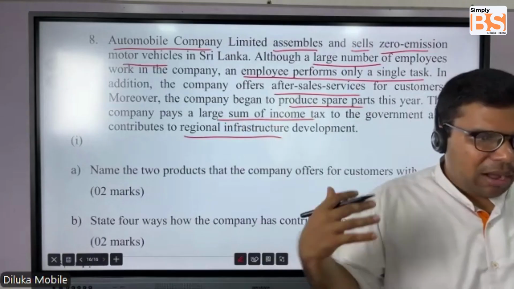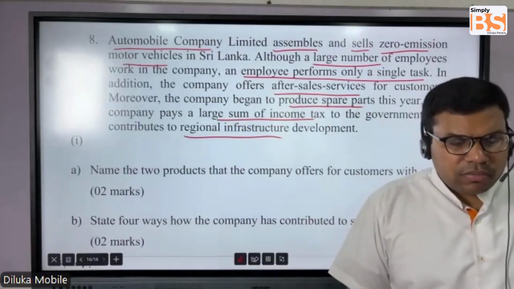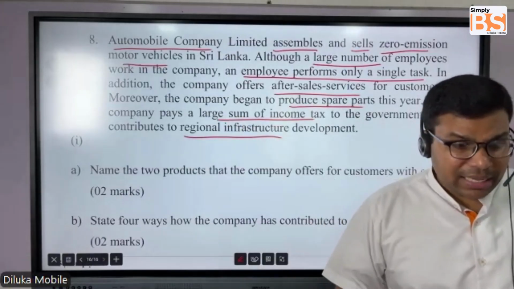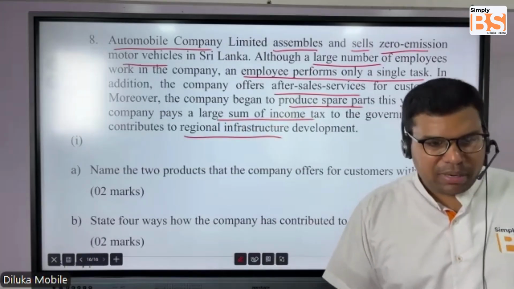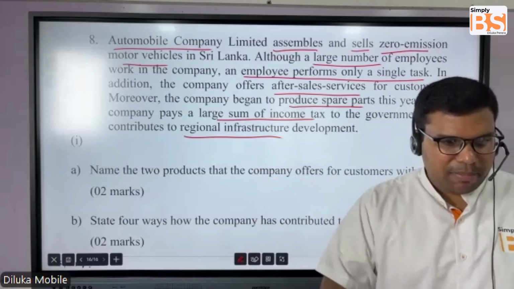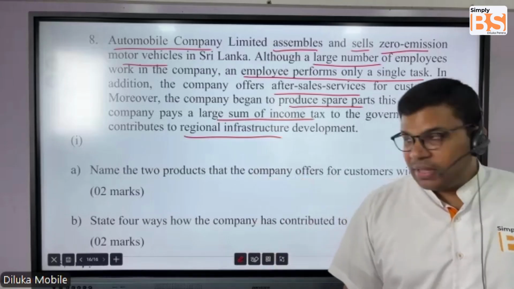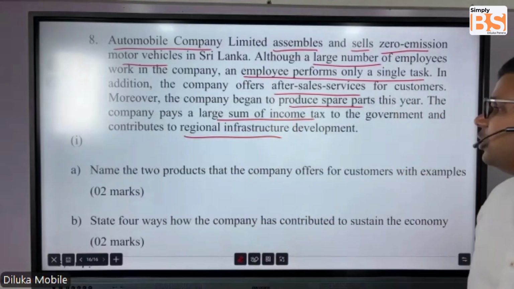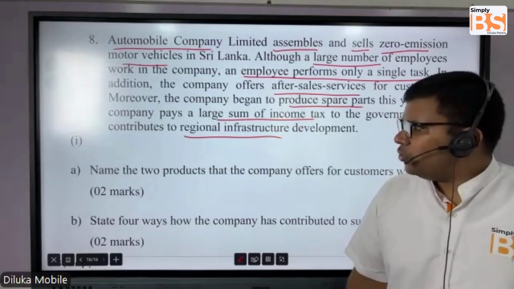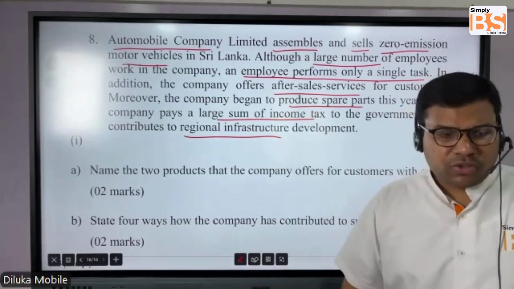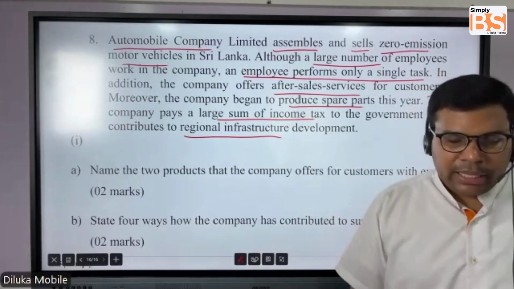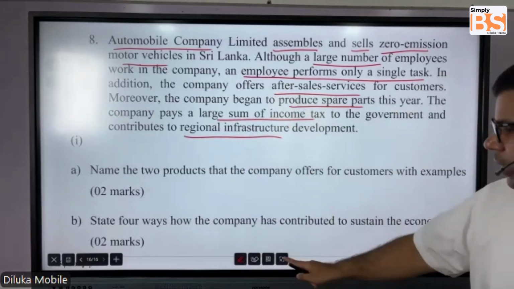They're assembling, actually, not manufacturing. They're bringing the parts and assembling them, selling them, providing after sales services, and on top of that, now they are manufacturing spare parts also. That's why they pay a large income tax, because they make huge profits. Very good company.